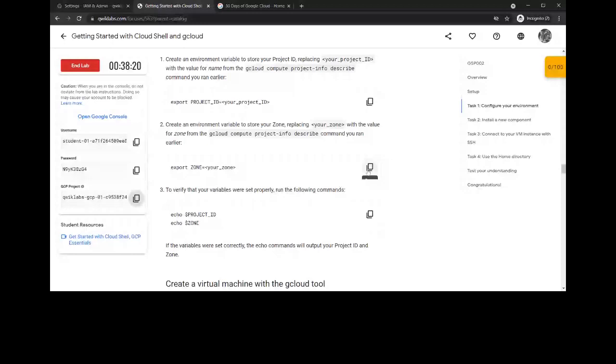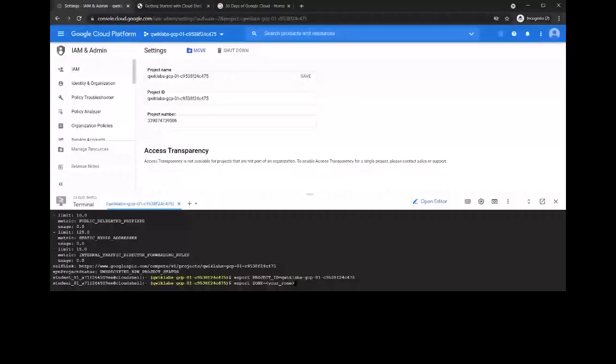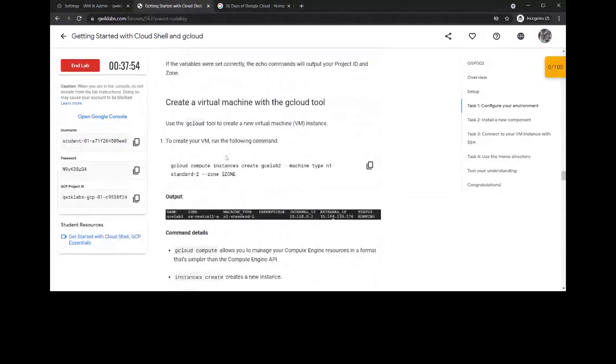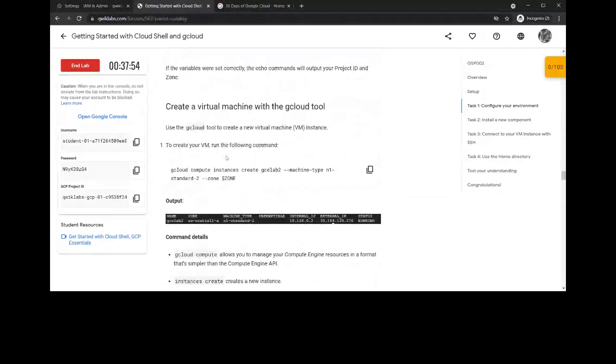And here we need to say that it is US Central 1 A. Yeah, the zone is us-central1-a.